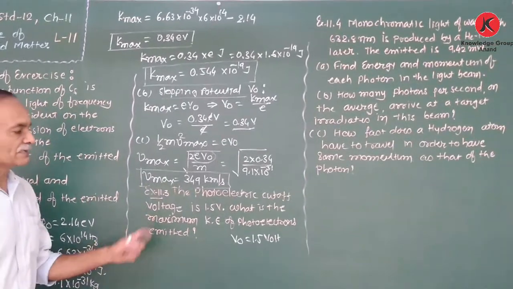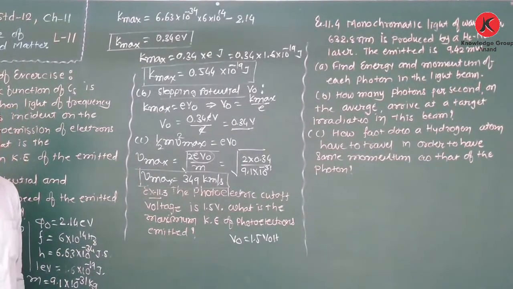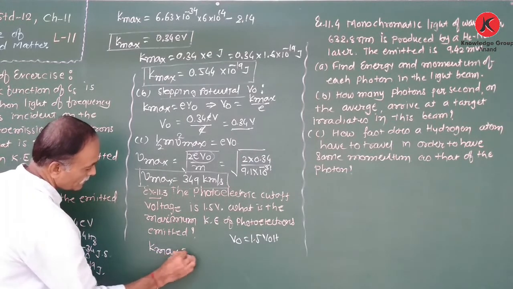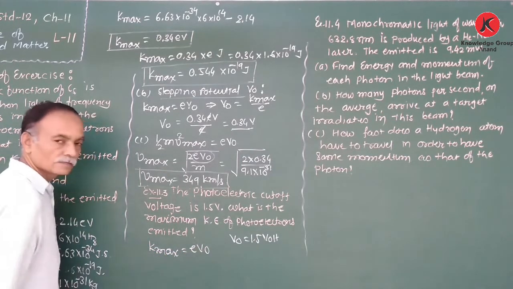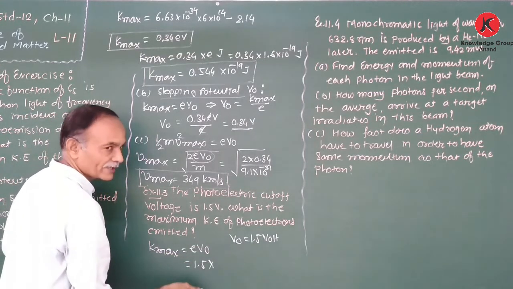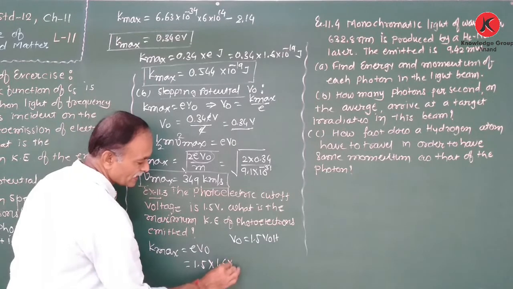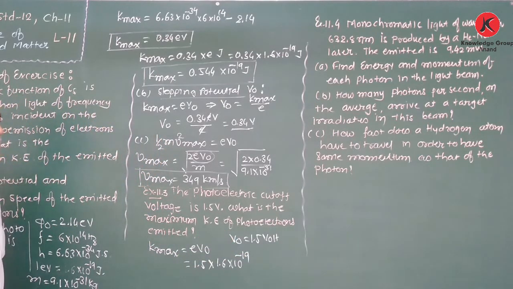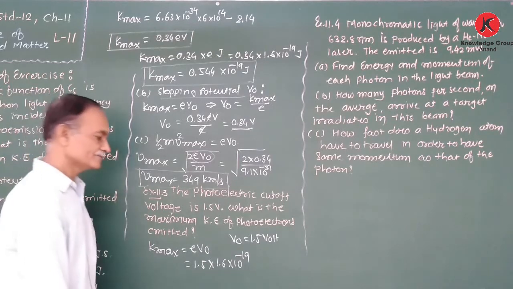So what is the maximum kinetic energy of photoelectrons? We know that K maximum is equal to eV0. V0 is given as 1.5, charge of an electron 1.6 into 10 raised to minus 19.